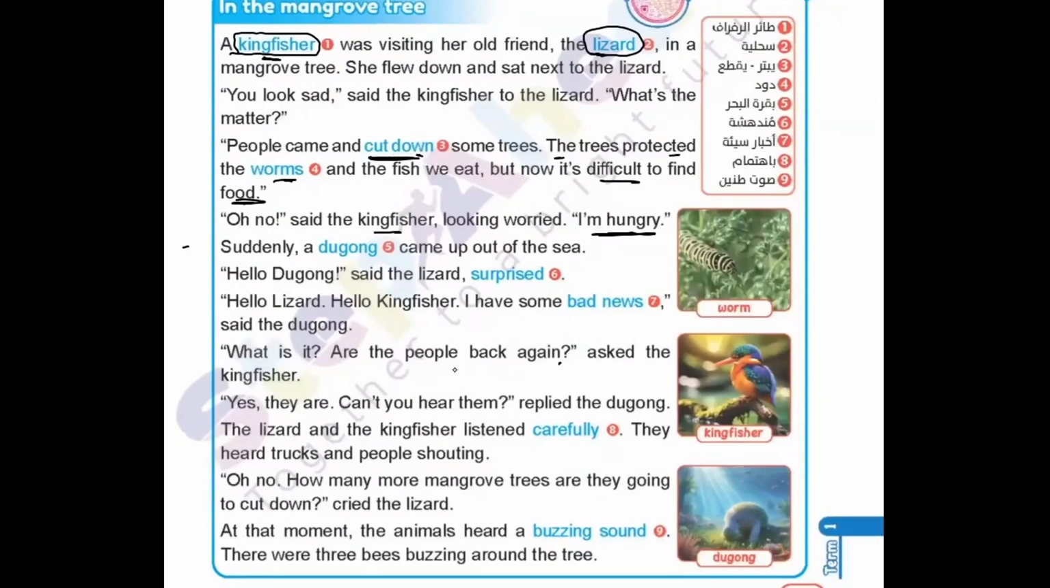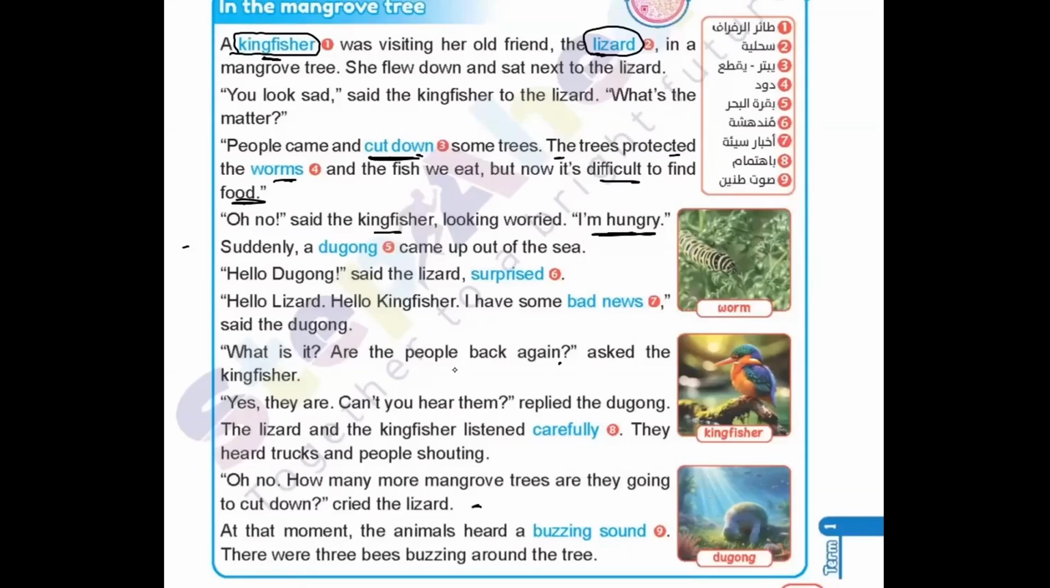"Yes, they are. Can't you hear them?" replied the dugong. The lizard and the kingfisher listened carefully. They heard trucks and people shouting. The people were coming and speaking in high voices. That means shouting. "Oh no! How many more mangrove trees are they going to cut down?" cried the lizard. So now the lizard is very worried.